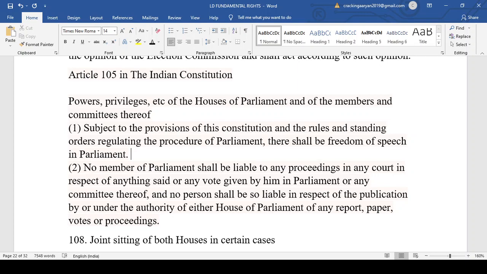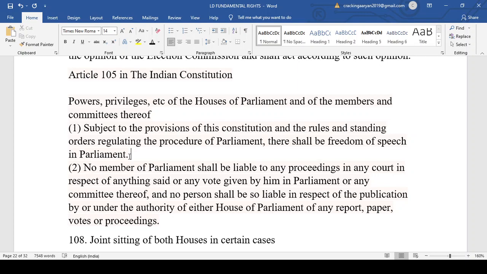So whatever is published in any newspaper report or in the proceedings, or whatever you are saying in the house, none of the members will be liable for any kind of proceeding for all this. So these are the privileges that are given.